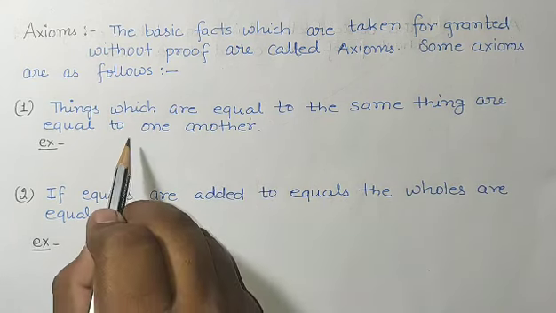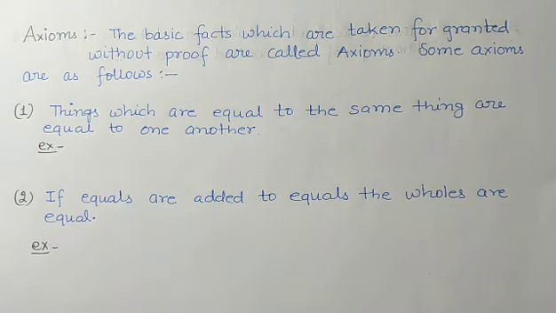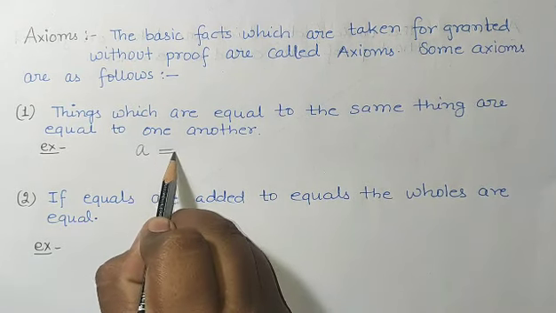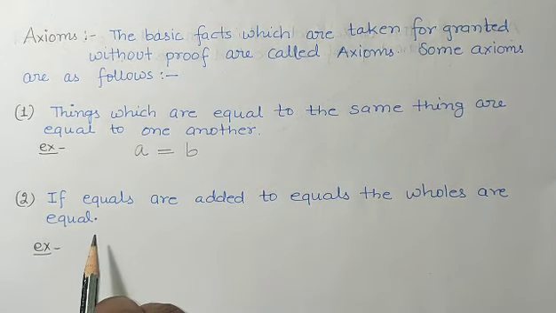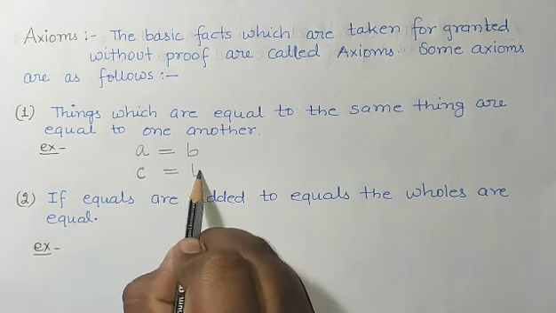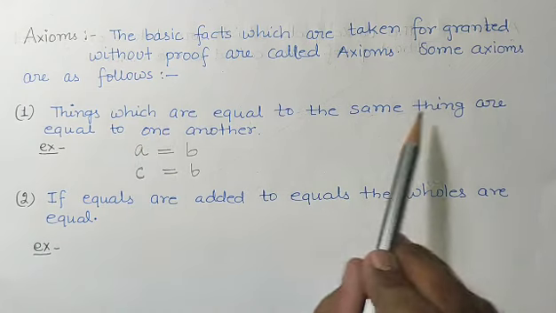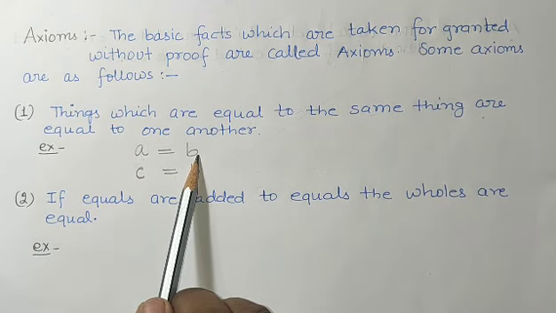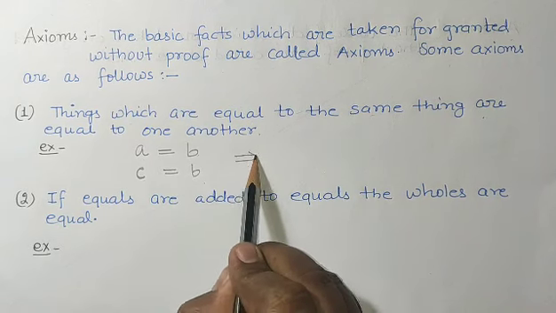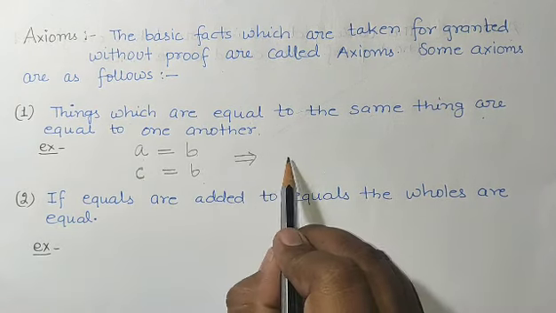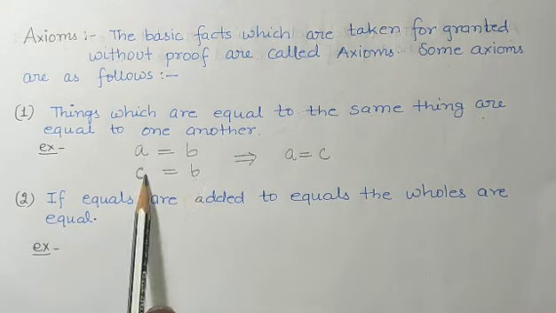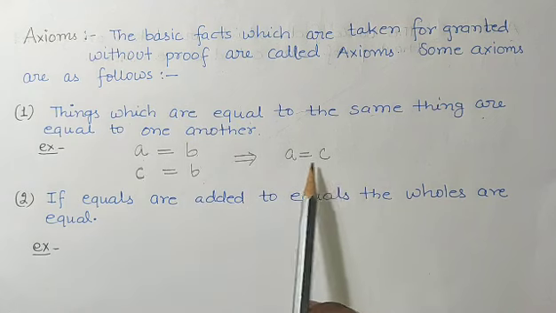Suppose A is equal to B, and there is C which is also equal to B. Then this will imply that A is equal to C. Means things which are equal to the same thing are equal to one another.